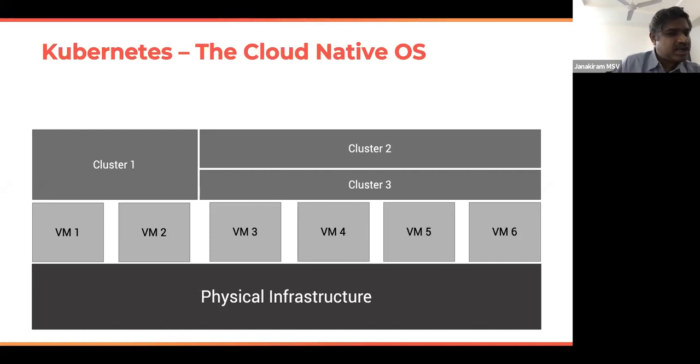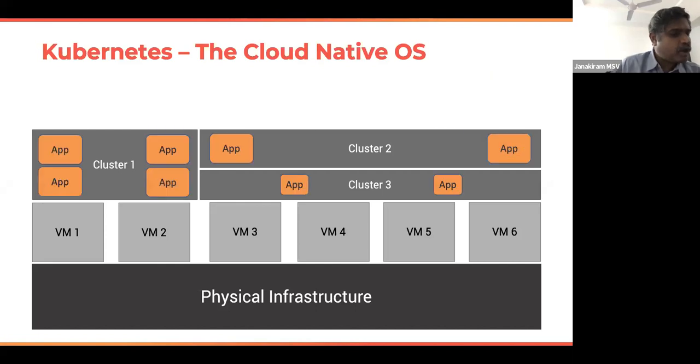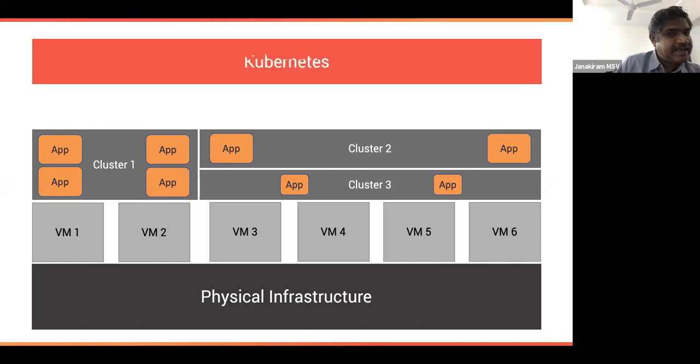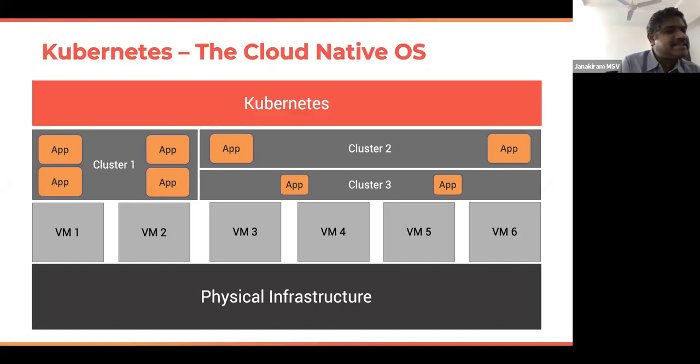So in each cluster that we configure, we deploy applications, and managing these applications as well as the clusters is Kubernetes. So Kubernetes is the operating system that is managing the infrastructure as well as the applications that are running inside the clusters. So things like the health and the availability of applications and all of that is typically managed by Kubernetes. So that's why it is the cloud native operating system.